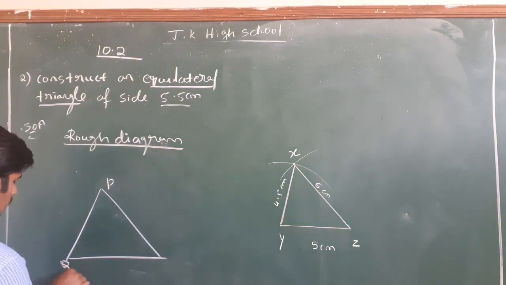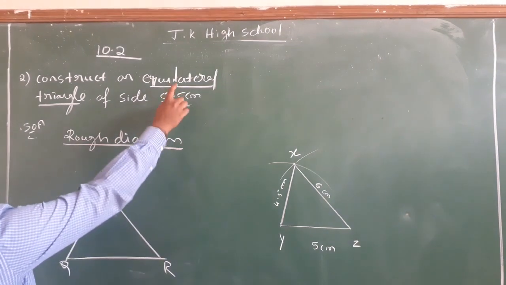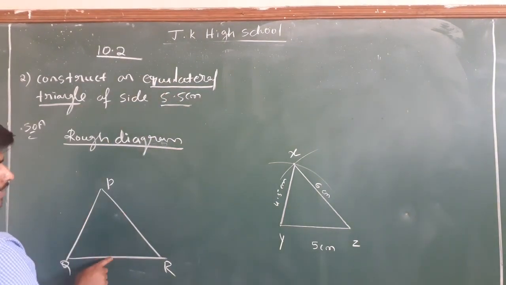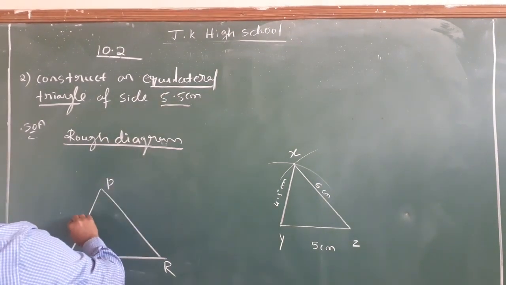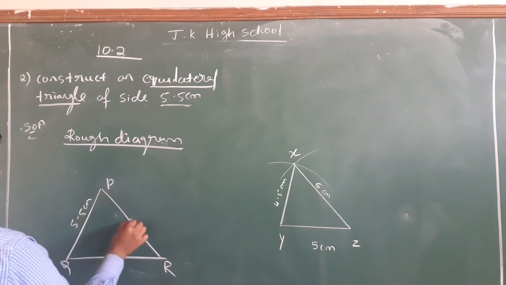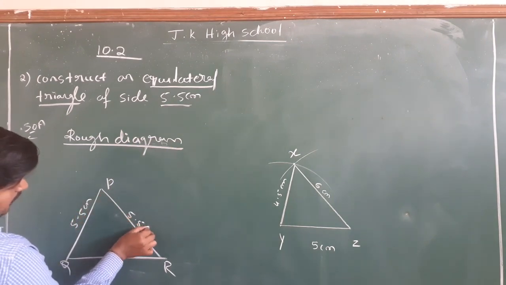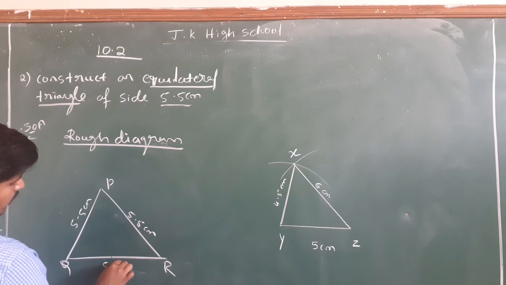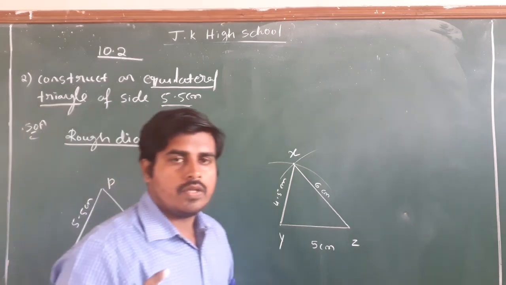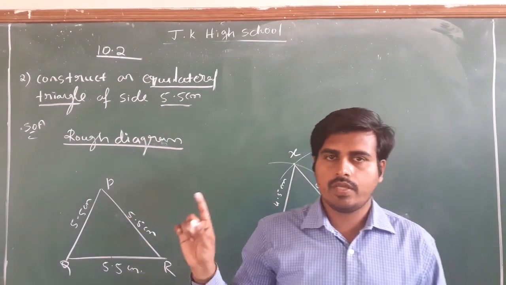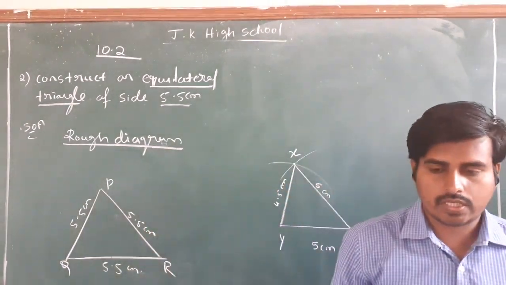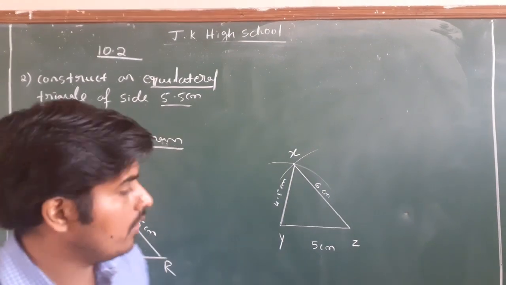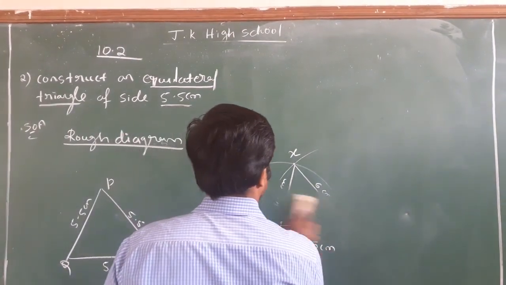P, Q, R. Since it is an equilateral triangle, all three sides are equal with a measurement of 5.5 centimeter, 5.5 centimeter and 5.5 centimeter. SSS type. We know all three sides, then I can construct a triangle by following the same method.